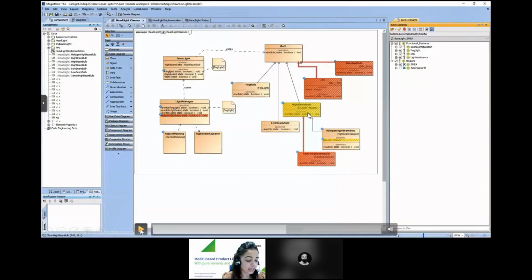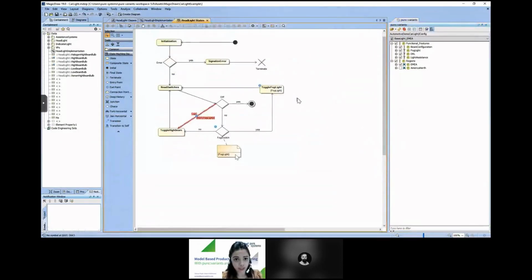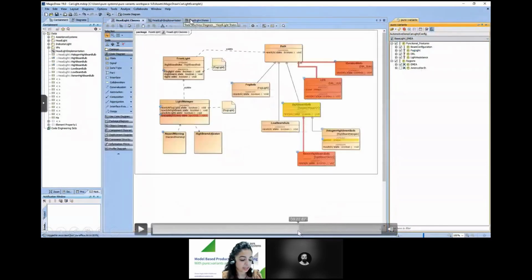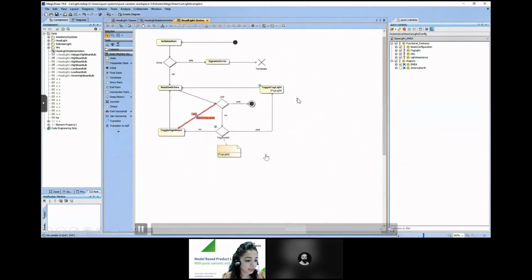Every element that will be removed from the architecture due to the existence variation point, when it is evaluated to false, is set to red. So this way you can have a preview.